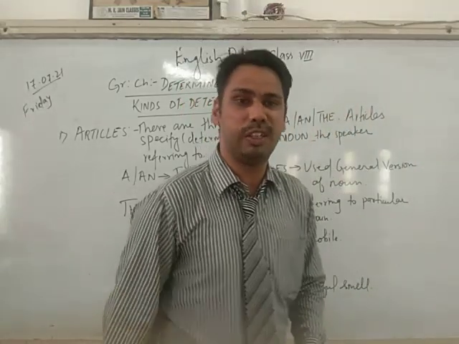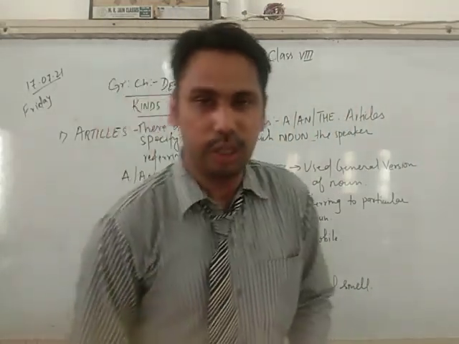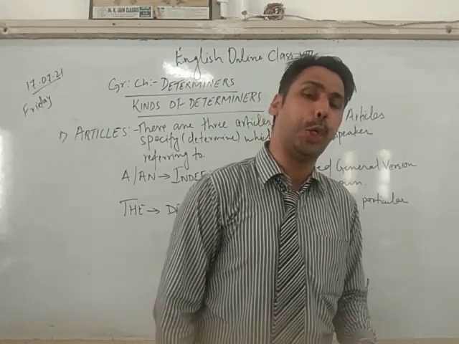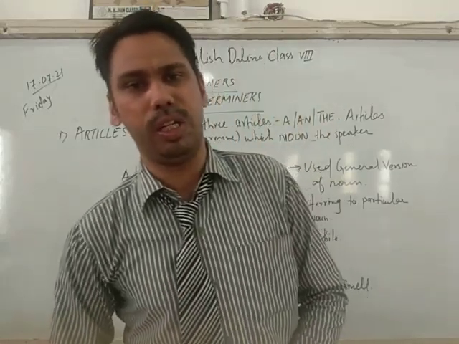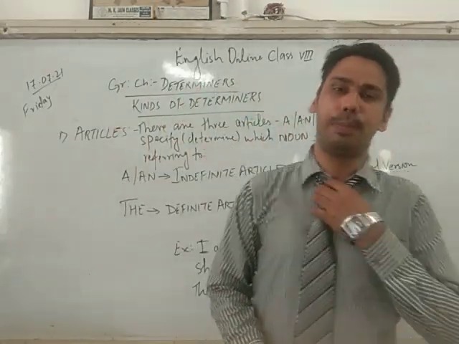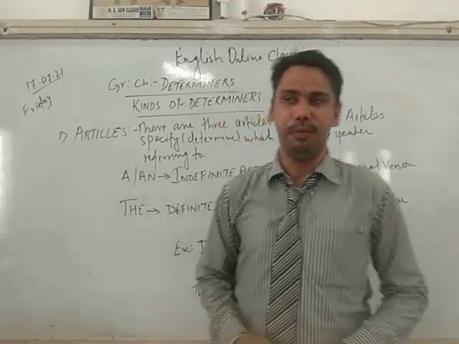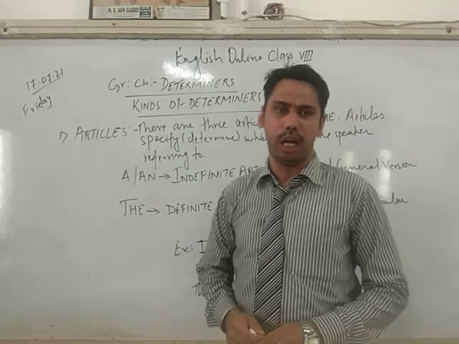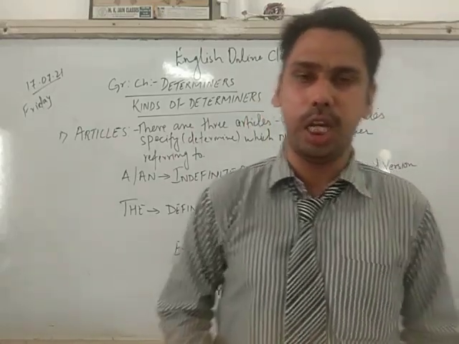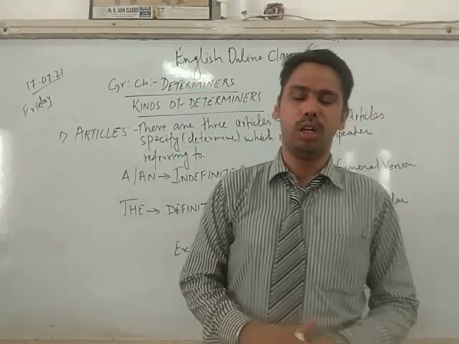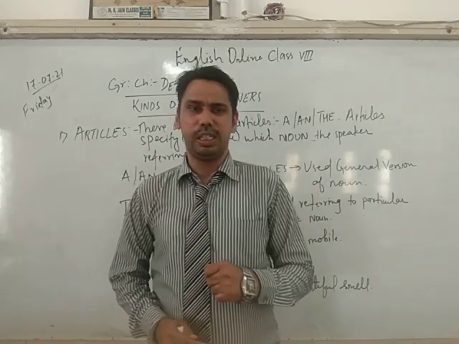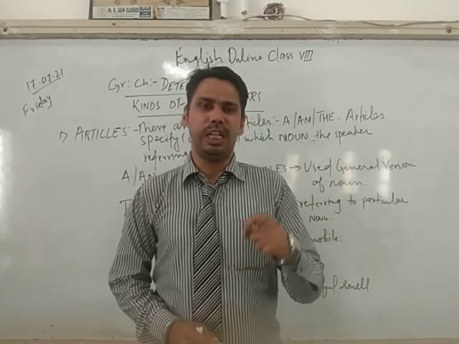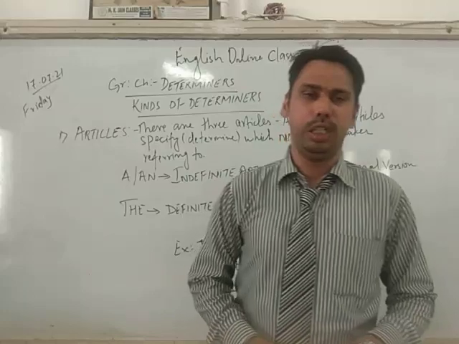So here I am again with the online class, and we are going to continue the same topic which we started yesterday. A new chapter from the grammar, chapter 5, determiners. The spelling of determiners is D-E-T-E-R-M-I-N-E-R-S. Determiners. So determiners means where it specifies the noun.